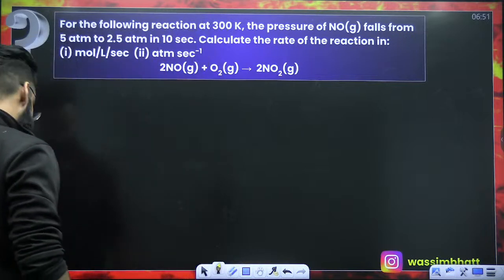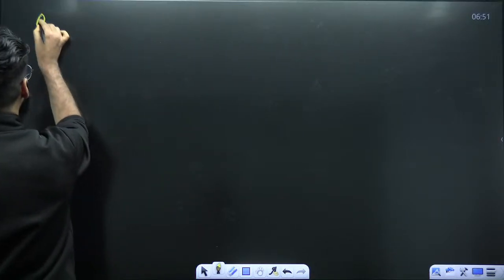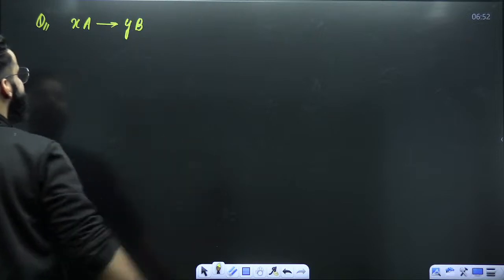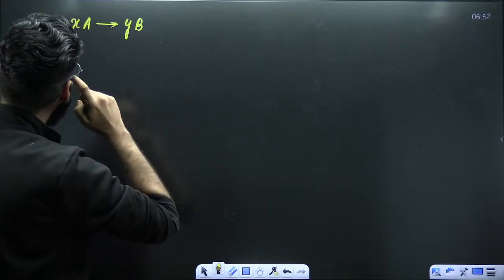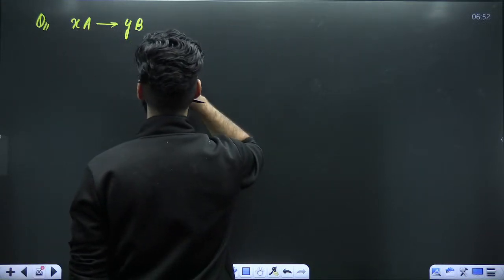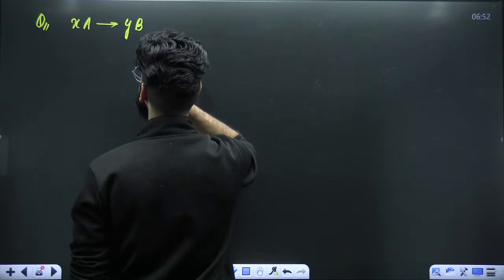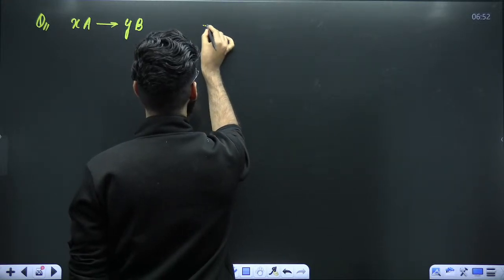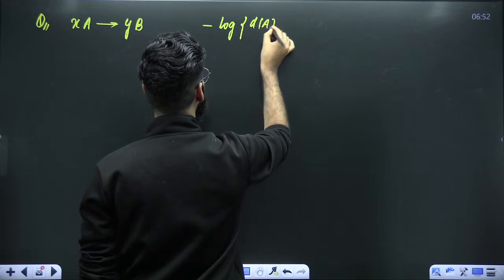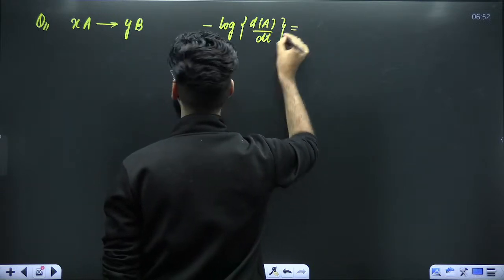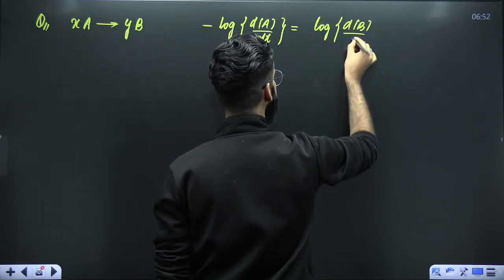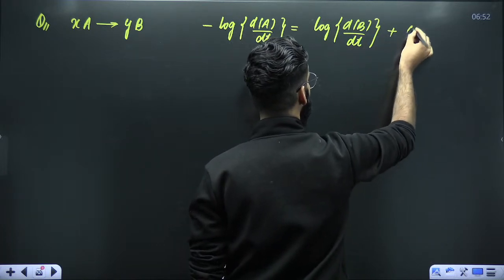Perfect. Let me give you one more question. For example, the question is like this. X times A gives Y times B. It is given that minus log of dA divided by dt is equal to log of d of B divided by dt plus 0.3.